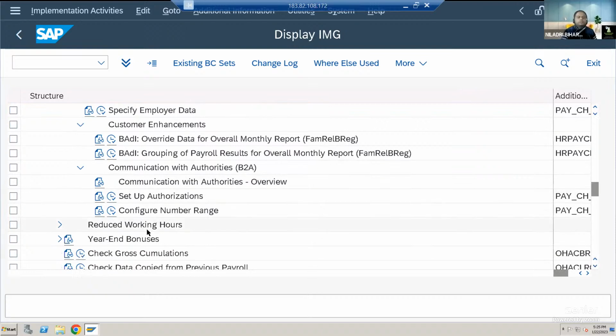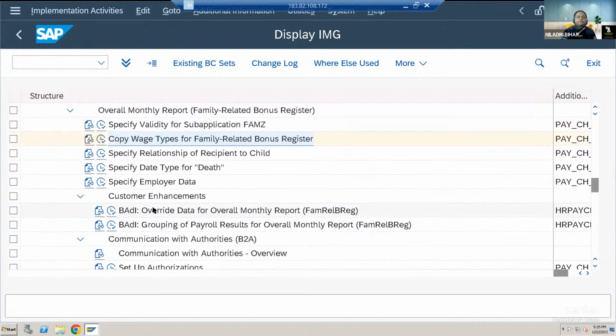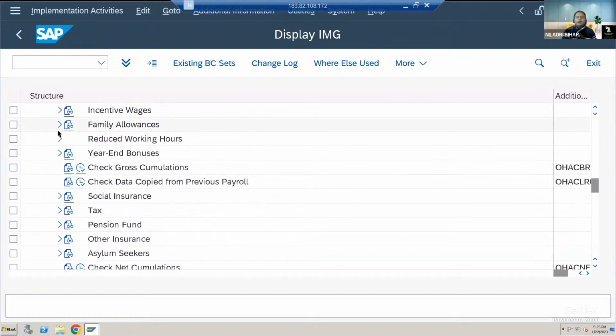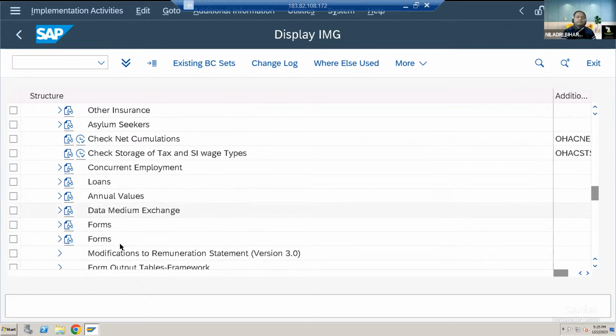And same goes with your basic setup, authorization, number range again. That is a part of it. So with this, I think I have covered at a high level how the specific family allowances for Switzerland payroll can be configured. There are many more topics, and you will be finding social insurance, tax, pension fund, other insurance, asylum seekers. A lot of things are here.